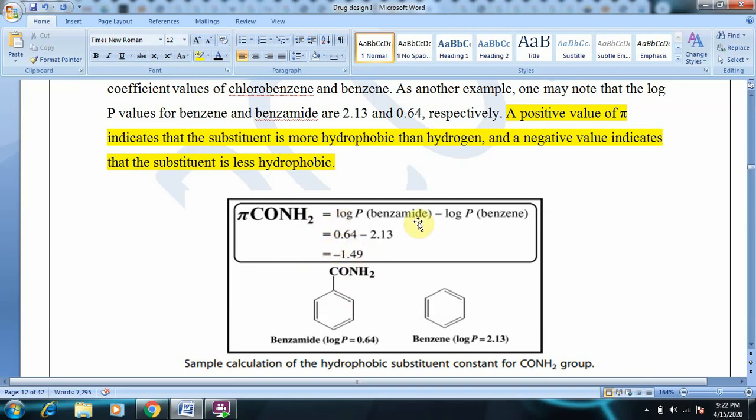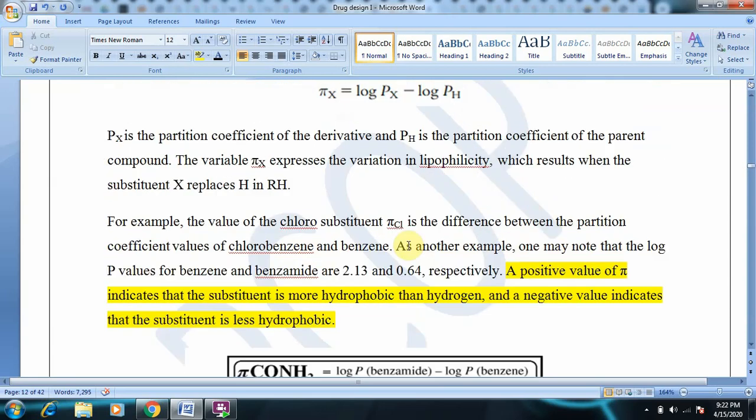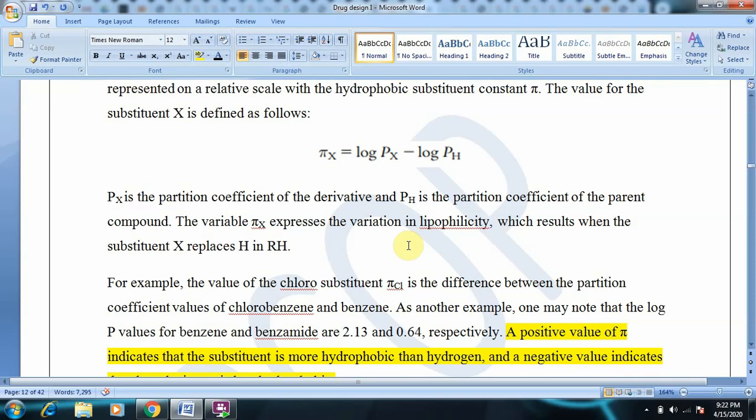And as the equation also suggests, the substituent value pi amide is minus 1.49, which means that the lipophilicity imparted by the CONH2 group is less compared to the parent compound, that is benzene. So this is the equation: pi x is equal to log Px minus log PH.